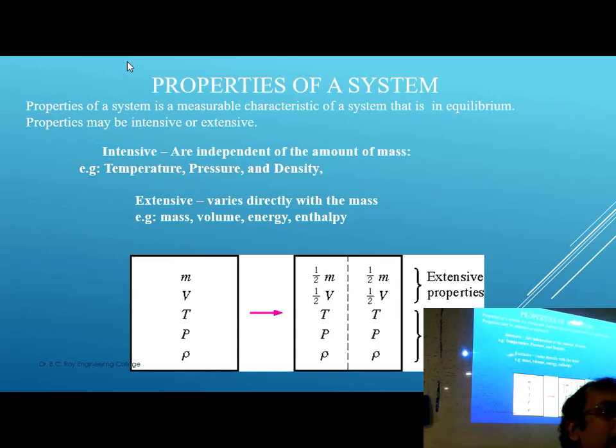On the other hand, if the property changes with quantity, then it is called an extensive property. For example, volume. Volume depends on quantity. If you take 10 kg of water and 20 kg of water, obviously the volume will vary, with other conditions remaining constant. So that type of property is called an extensive property.